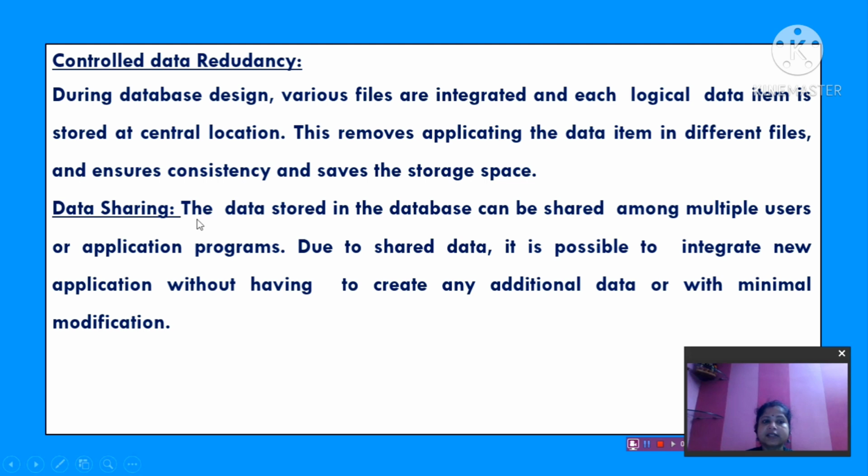Okay, data sharing. The data stored in the database can be shared among multiple users or application programs. Due to shared data, it is possible to integrate a new application without having to create any additional data or with minimal modification. You know that I will give this same example because that is a very good example.